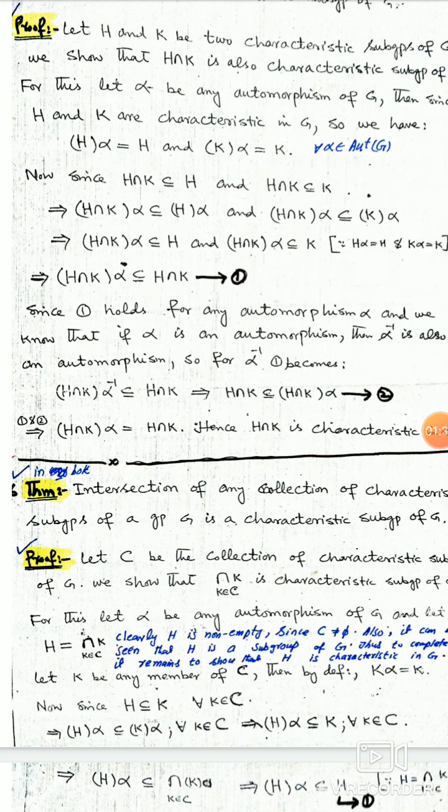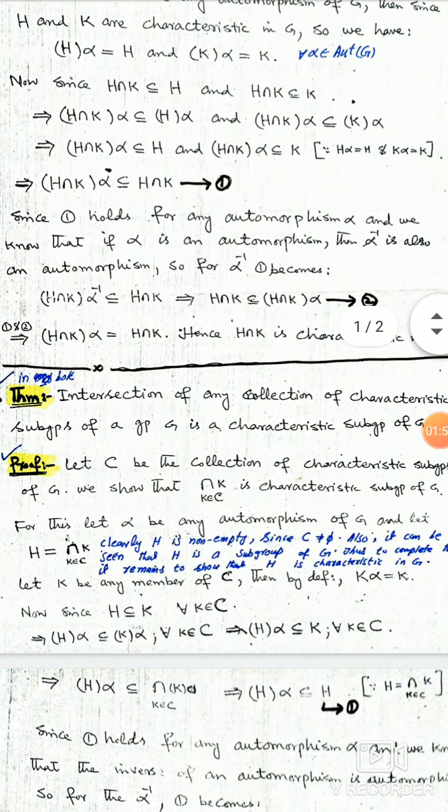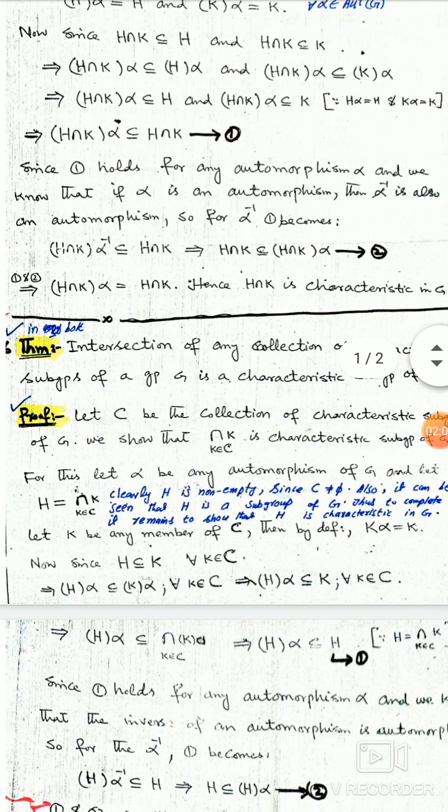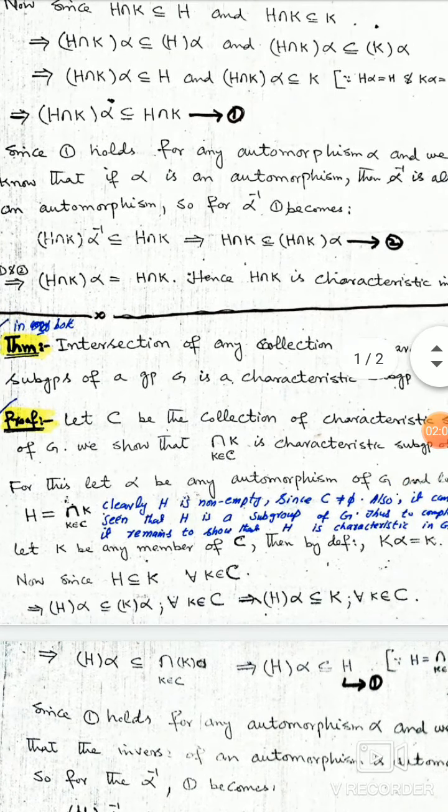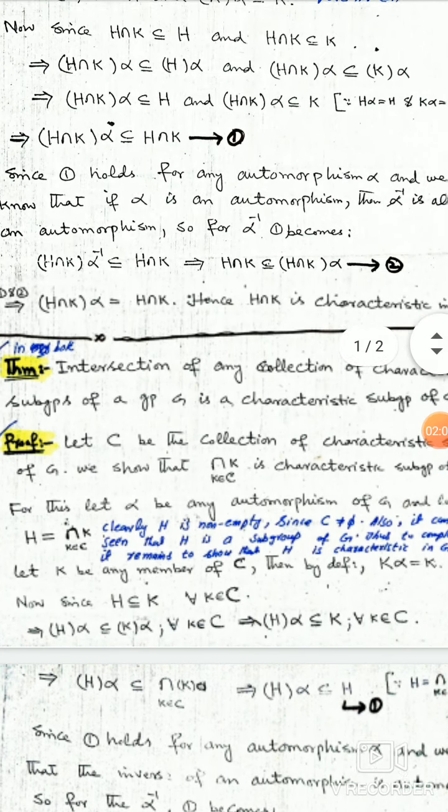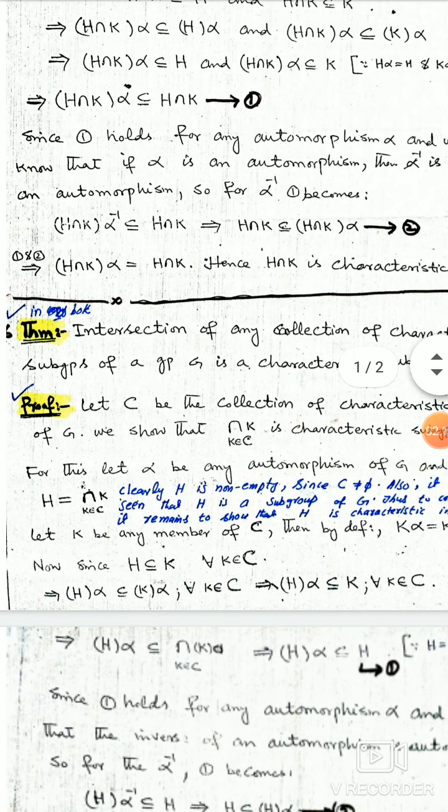So H intersection K under alpha is a subset of H intersection K, because it is present in both H and K, and if it is present in both H and K, then it will be in the intersection. Since this holds for any automorphism alpha, and we know that if alpha is an automorphism, then alpha inverse is also an automorphism.